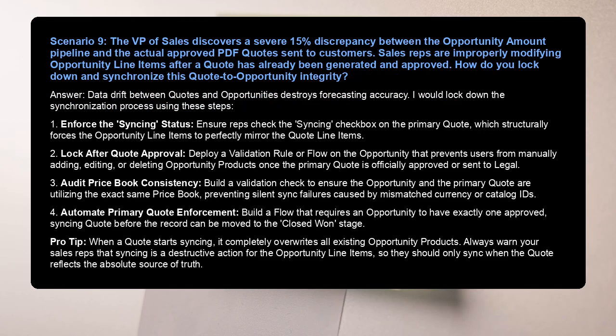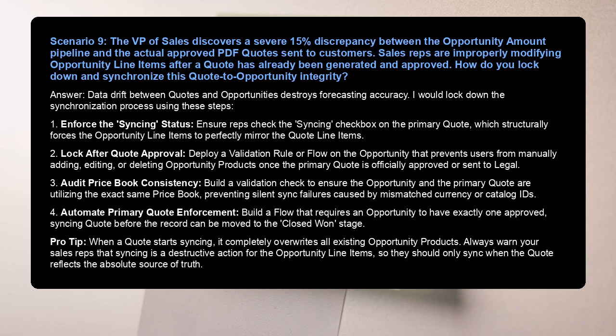Scenario 9. The VP of Sales discovers a severe 15% discrepancy between the opportunity amount pipeline and the actual approved PDF quotes sent to customers. Sales reps are improperly modifying opportunity line items after a quote has already been generated and approved. How do you lock down and synchronize this quote to opportunity integrity? Answer: data drift between quotes and opportunities destroys forecasting accuracy. I would lock down the synchronization process using these steps.